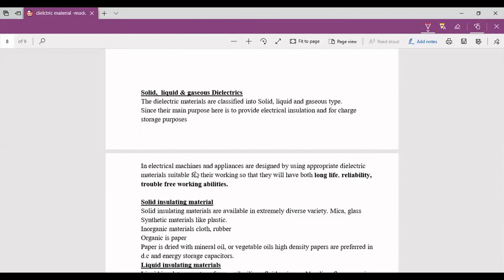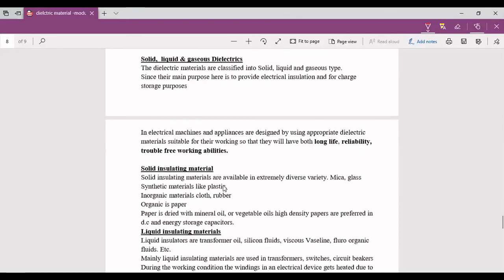Electric machines and appliances are designed using appropriate dielectric materials suitable for their working, so that they will have both long life reliability and trouble-free working abilities. So these dielectric materials have great importance in electrical machines and appliances.